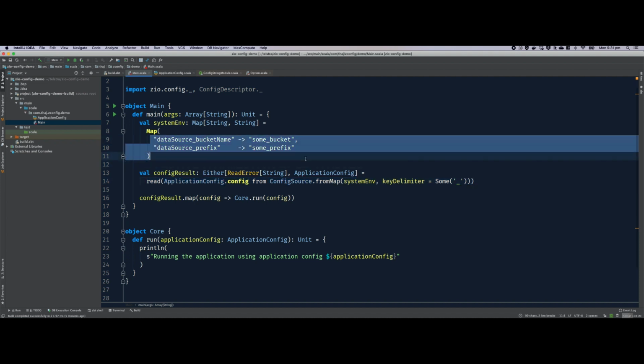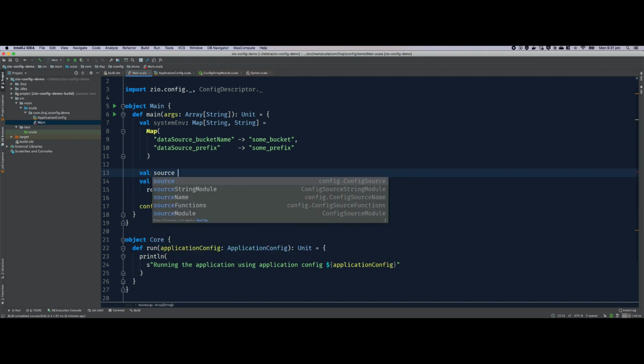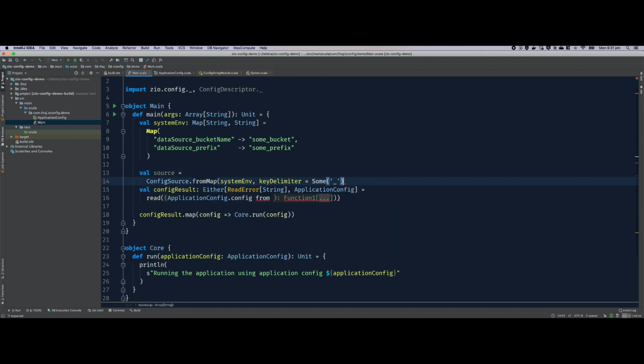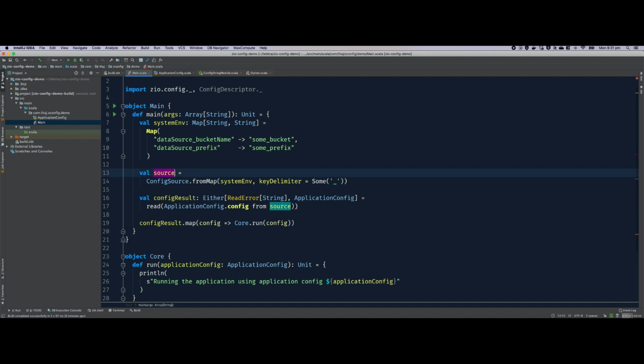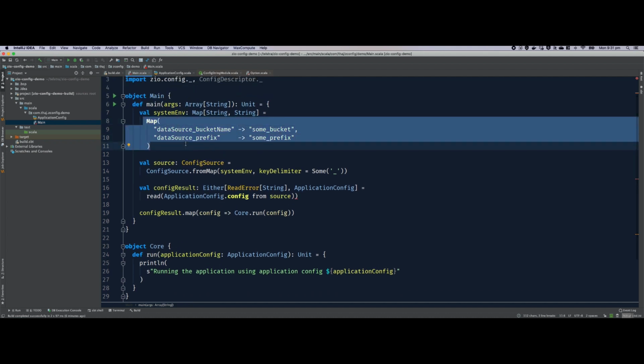Our source looked something like that, which is a flattened config source representing the system environment, in which nestedness was represented using an underscore delimiter. We talked about that delimiter in defining our config source. So this was our source: val source is equal to ConfigSource from system environment or from map, and it is of the type ConfigSource. All right, now let's move from this flattened structure to JSON in this session.